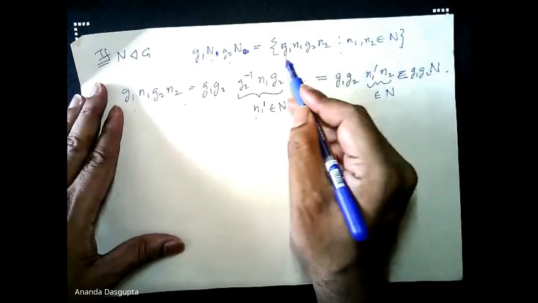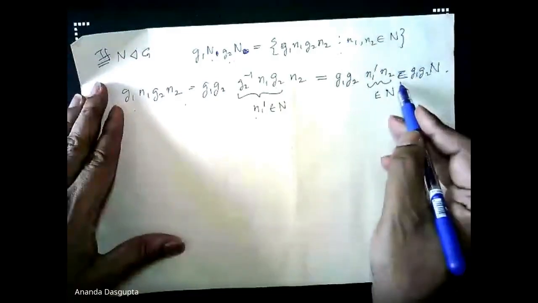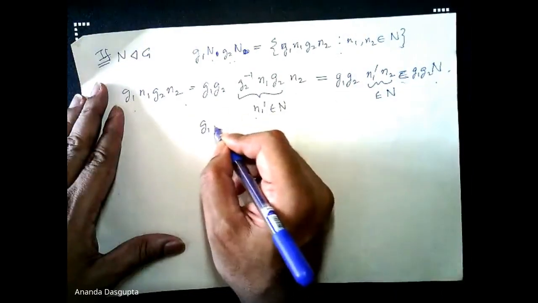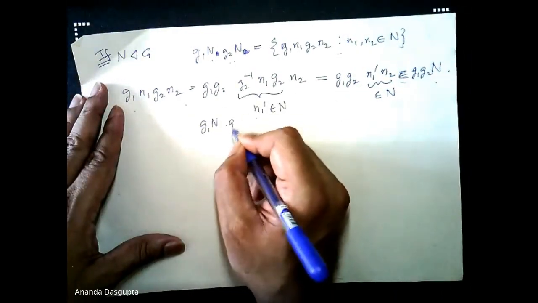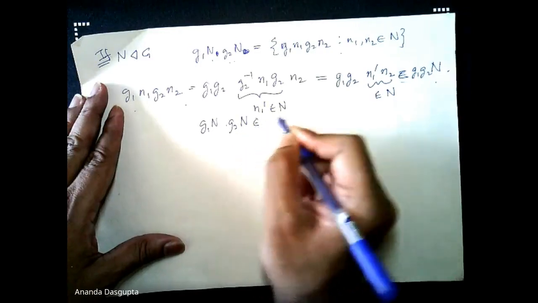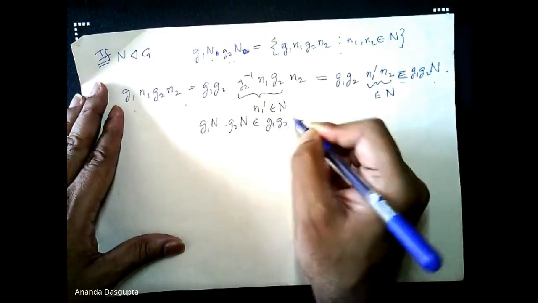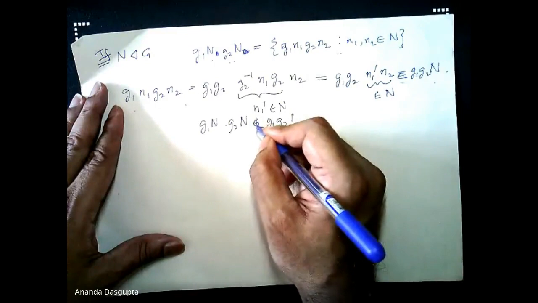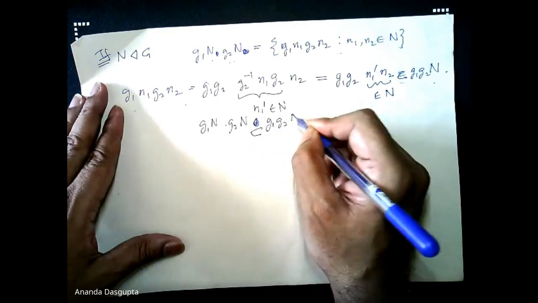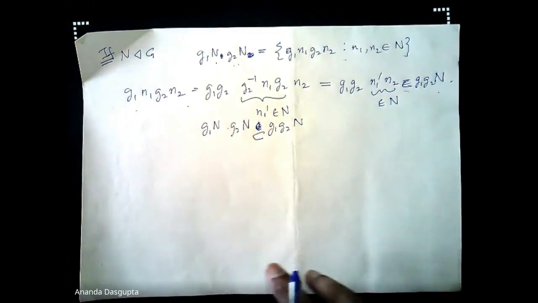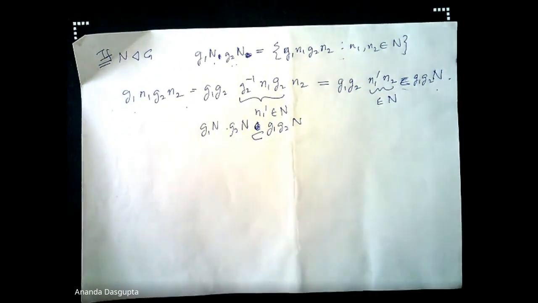We have shown that every element of G1N times G2N belongs to G1, G2N. I keep on mixing up these notations. So this set G1N times G2N is a subset of G1, G2N. How do you prove that they are equal?